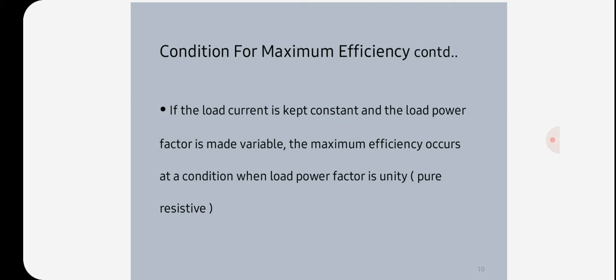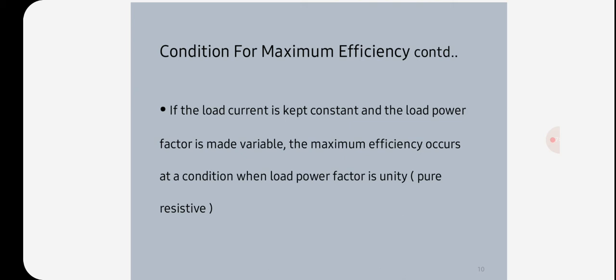Hence the efficiency of a transformer will be maximum when copper losses, or variable losses, are equal to iron losses, that is, constant losses. So the load current I2 corresponding to maximum efficiency is given by I2 equal to the square root of Wi by R02.